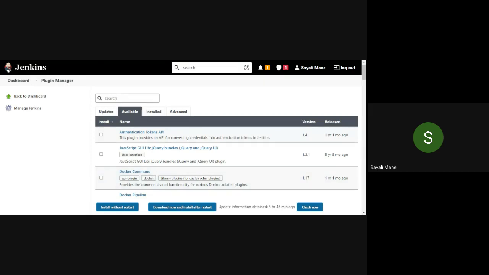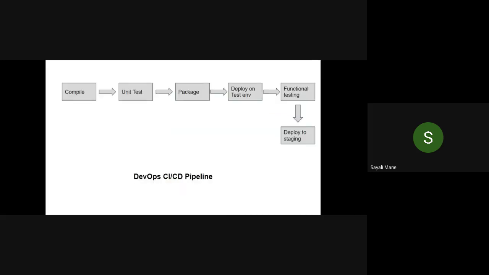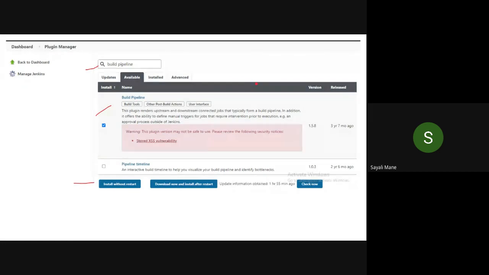Understood? So I'll share one screen with you, and just wait a minute. I've added a screenshot of it. Okay, so is my screen visible to all of you? Yes, ma'am. Okay, so please, in the available tab, type build pipeline, and you will get this plugin, the first one. Simply select the pipeline and click on install without restart. Click on here, install without restart.